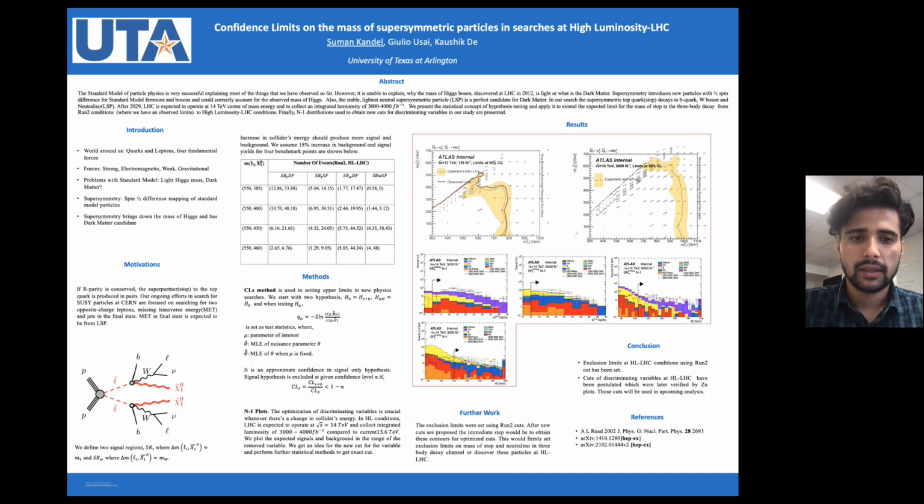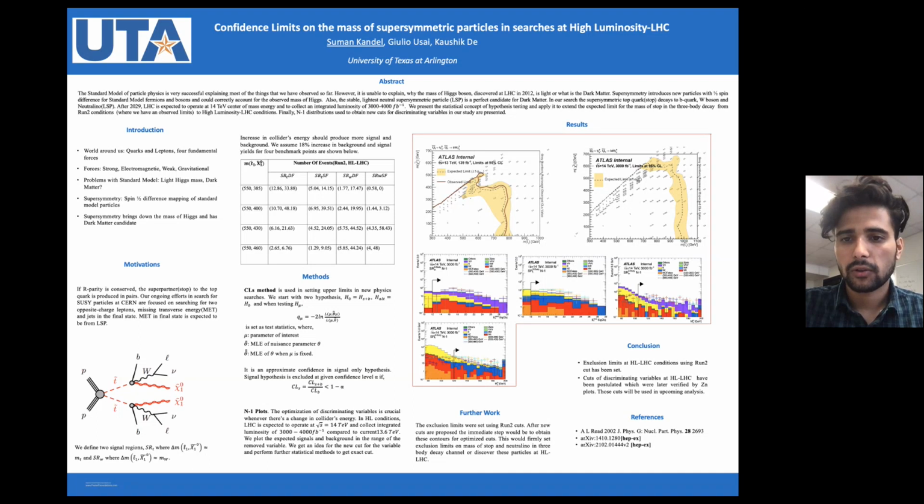So after the increase in the LHC's energy and new improved integrated luminosity, there should be more signal and background, which is shown on this table. Here you can see that the signal in different channels is increased at the high luminosity conditions. And to obtain the results, the top two plots shown here, the exclusion plots, we use the CLs method. It is used to set upper limits in new physics searches. So at 95% confidence limit, if the CLs values shown in the top two plots are less than 0.05, we exclude the signal model at that point.